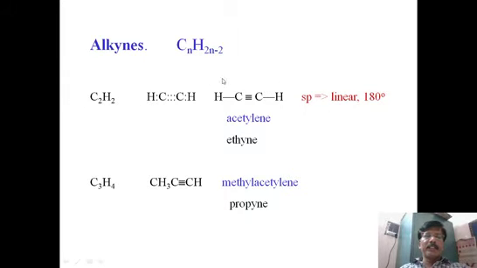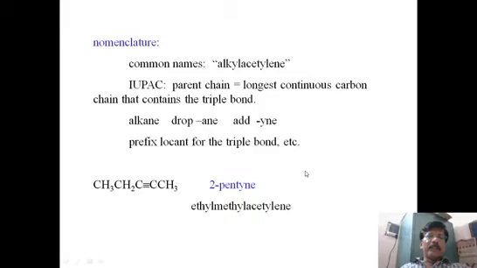The first alkyne is acetylene, and the second is propyne. The common name, IUPAC name is propyne. Whenever we name alkynes, the IUPAC method is to use the ending yne. Instead of ane we use yne, simply like ethyne, propyne, butyne, and like that for alkynes of any number of carbons.